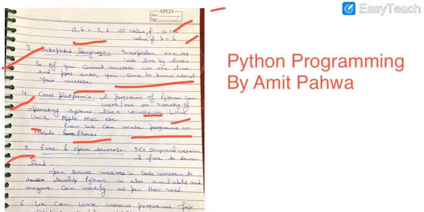Next is free and open source. It means the original version of Python is freely available on the internet. You can just explore the site www.python.org and you can download the latest version of Python as per your requirement on your computer system. And open source means the coding which is done to implement the Python platform is available to the user and anyone can modify that as per their requirement. That is the meaning of free and open source. Source means the source code is available for the users also.